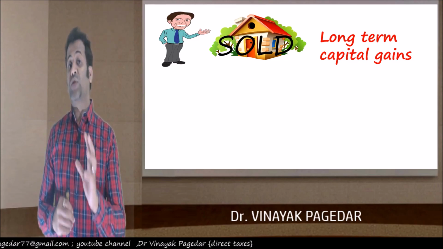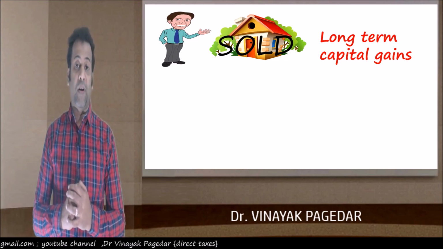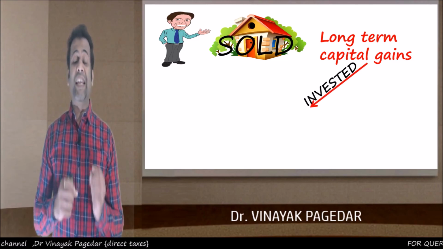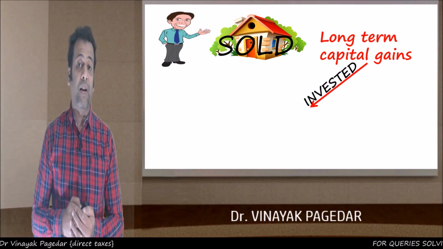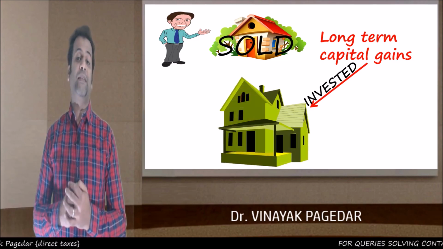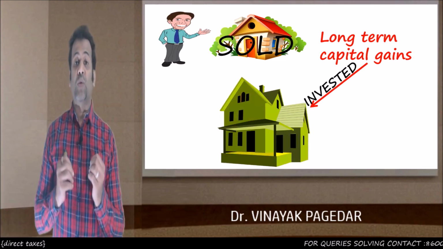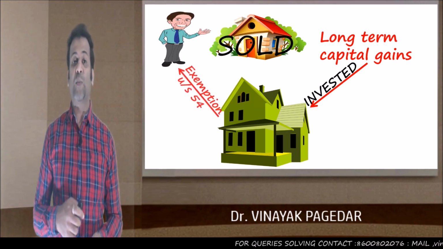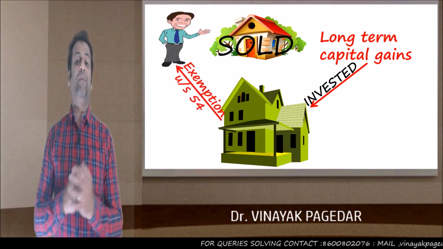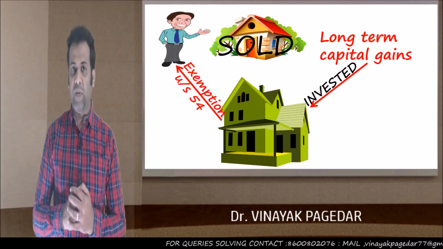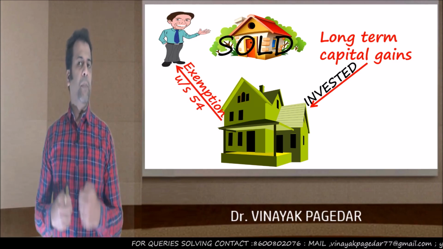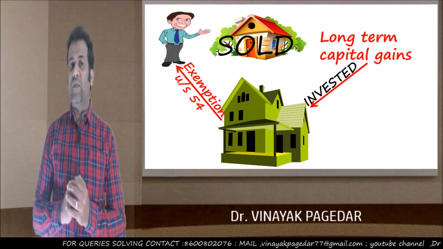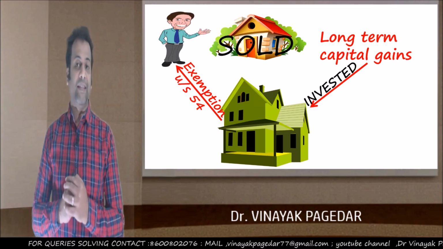And the moment there's some long term capital gains, it may be subject to long term capital gains tax. But if you wish to avoid the long-term capital gains tax, that is, claim the exemption, you must invest this long-term capital gains in a new residential house property. So the moment you invest that capital gains in a new residential house property, you can claim the exemption under section 54.